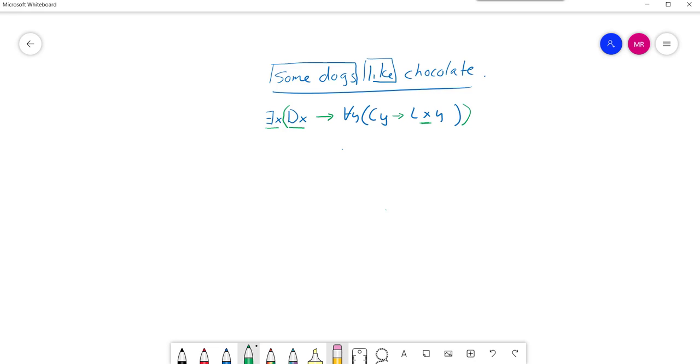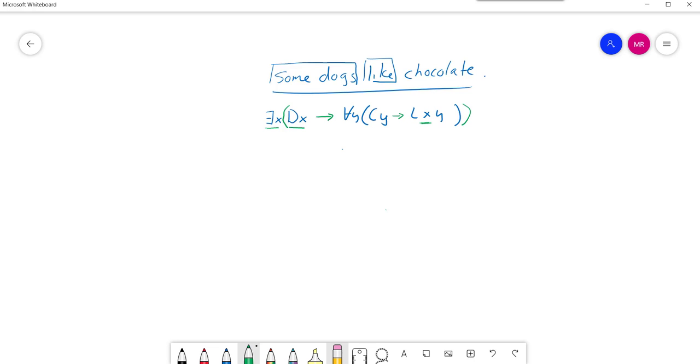Okay? Now suppose you put a conditional here. This would say there exists an x such that if it's a dog, okay, make sure you read that out loud to yourself. There is something such that if it's a dog, then for all y, if y is chocolate, then x likes y.